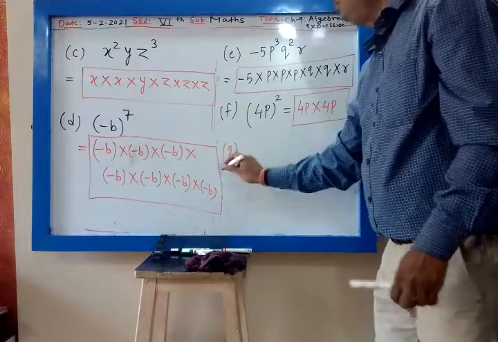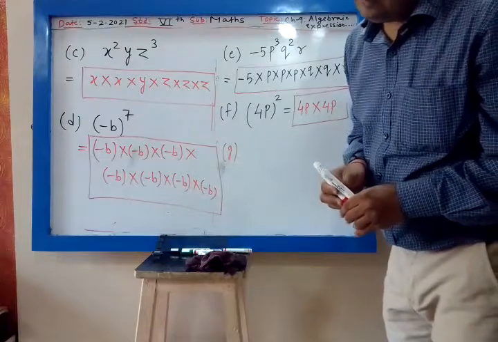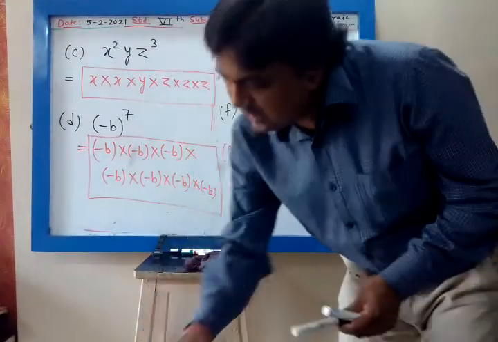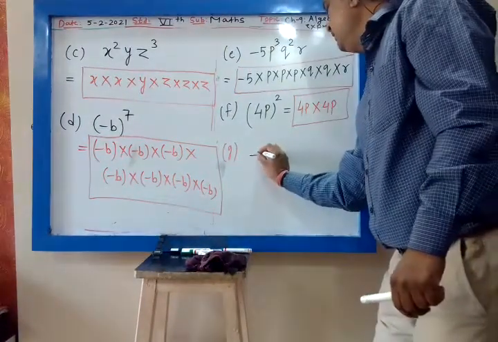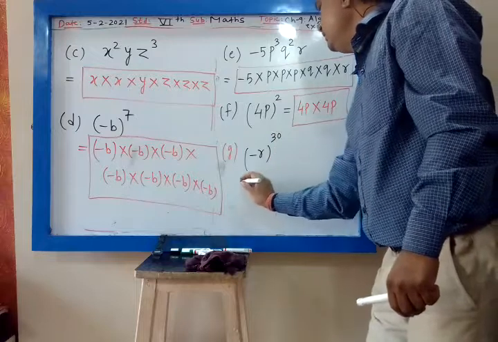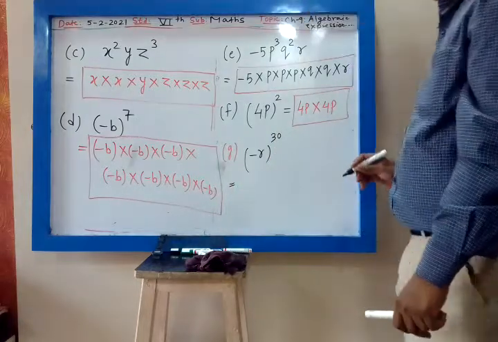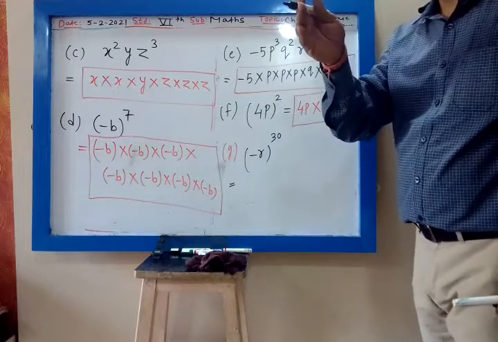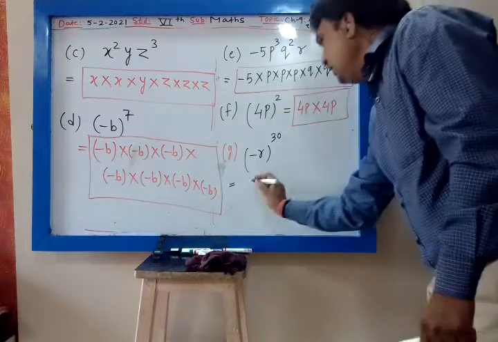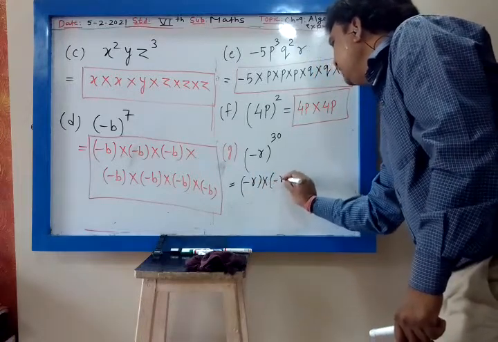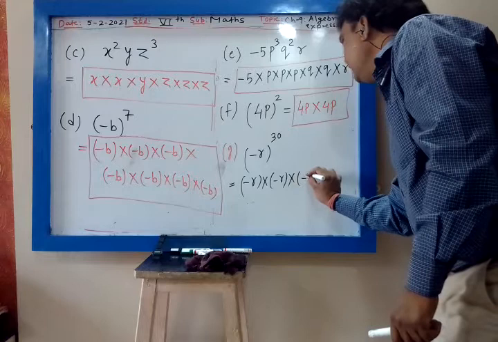Then G: minus r raised to 30. What is my head? Minus r. What is my cap? 30. So what will I write? Minus r into minus r. We write a few terms into minus r.